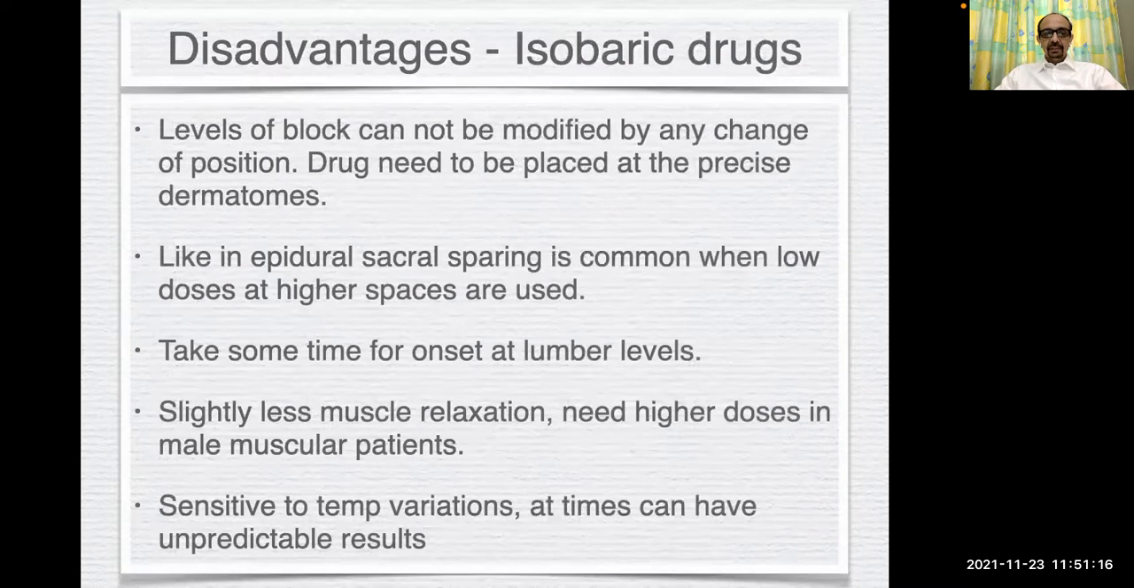Some disadvantages of isobaric drugs: levels of block cannot be modified by any change of positions. Drugs need to be placed at the precise dermatomes. Like in epidural, sacral sparing is common when low doses at higher spaces are used. They usually take some time at lumbar levels for onset, and there is slightly less muscle relaxation, so you may need higher doses. They are also sensitive to temperature variations, and at times can have unpredictable results when there are wide variations in temperatures.